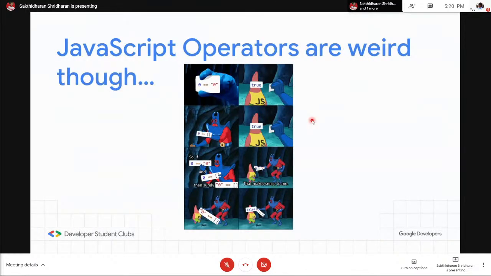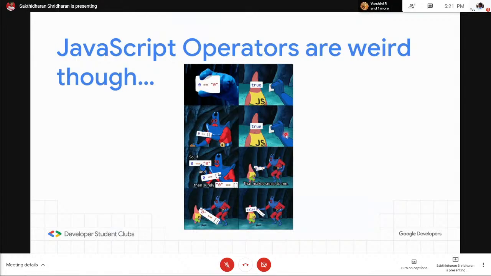But JavaScript operators work in a weird way here. If you can see here, this is a string. As I said before, a string and an integer shows true, and zero means a false value. It's kind of like a false value. So if zero is compared to false, it'll still say true because both are converted. So zero is equal to an empty array. We'll talk about arrays later. So an empty array, that's also true. However, the string zero will be false. So it's kind of weird though.